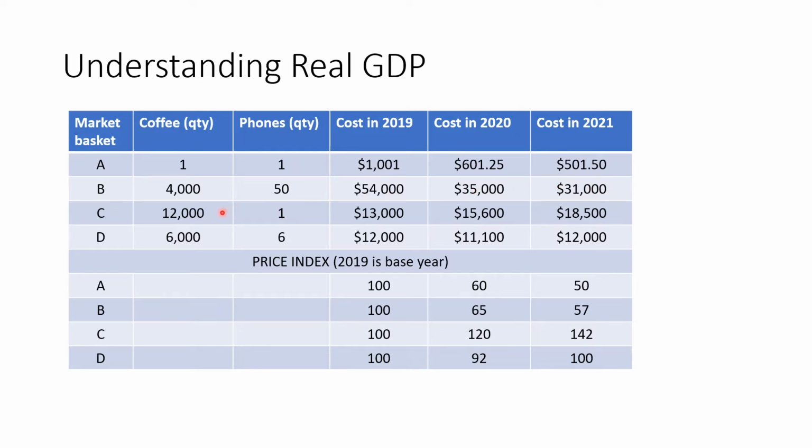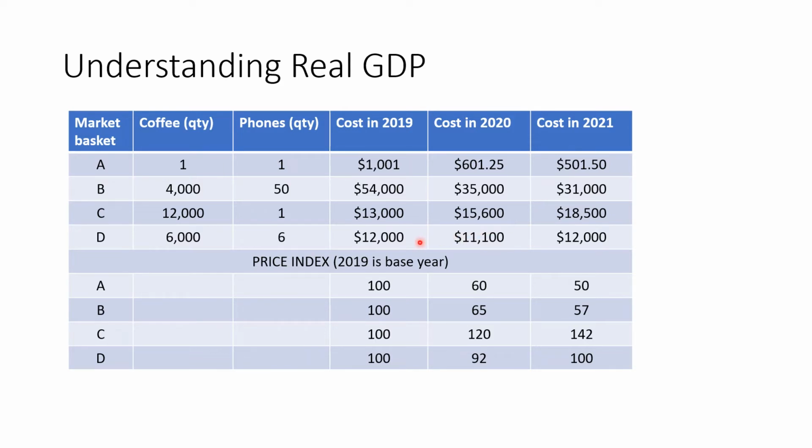Same thing here for market basket C. Market basket C will cost us $13,000 in 2019. It cost us $15,600 in 2020. You'll notice here that it has gone up relative to these other two that went down. And here in 2021, it cost us $18,500, once again going up.